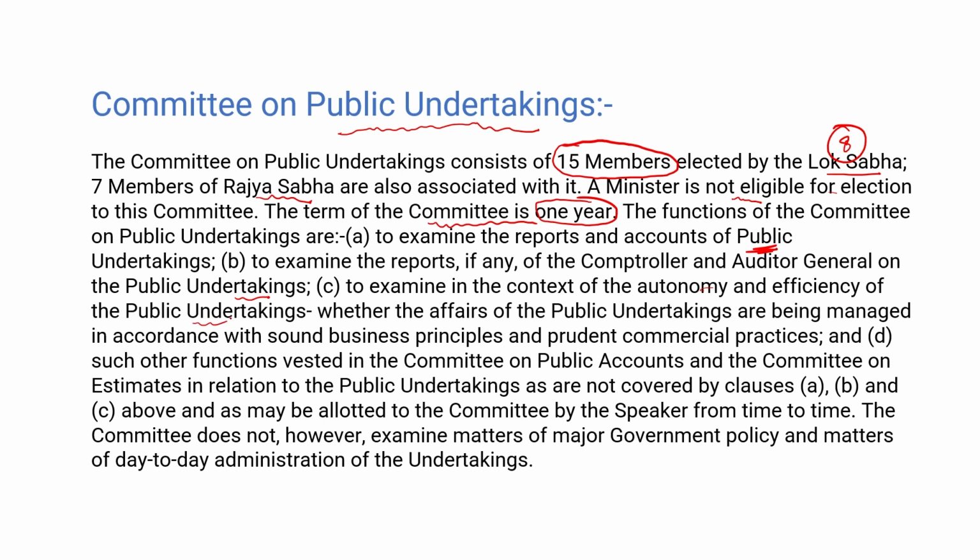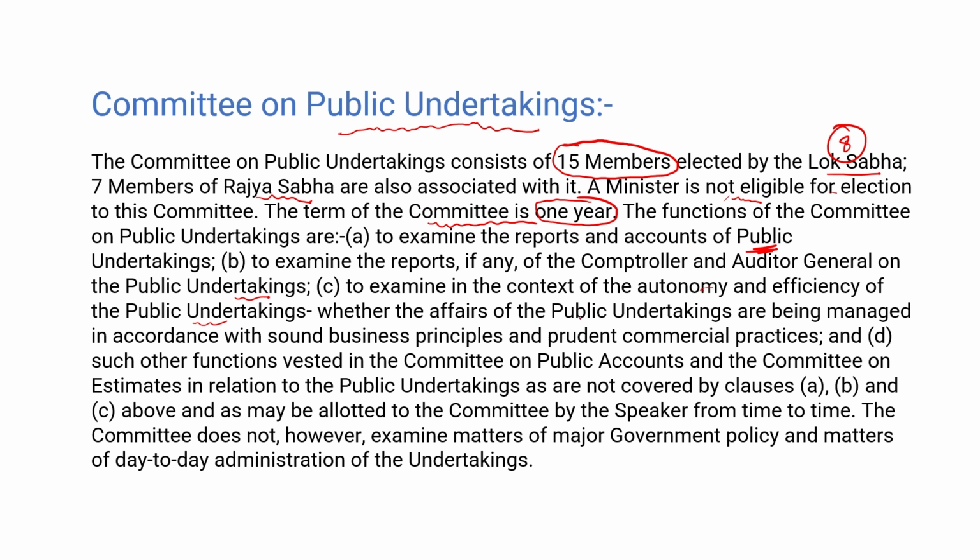So basically, this committee works for the public undertakings to check the reports and audit the accounts of the public undertakings, if it's an autonomous body, a government body, or any body which is funded by the state or central government.